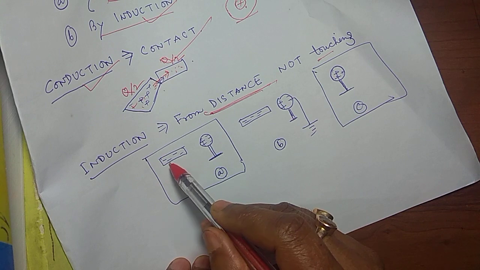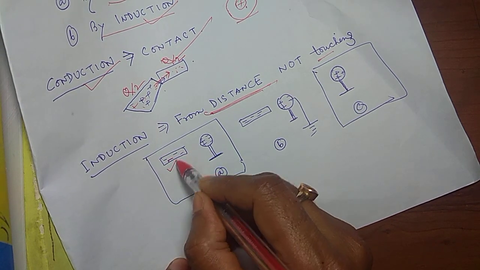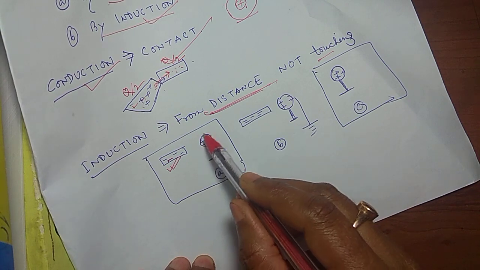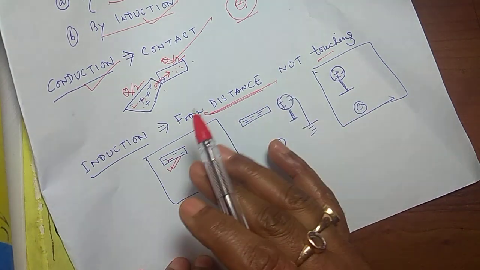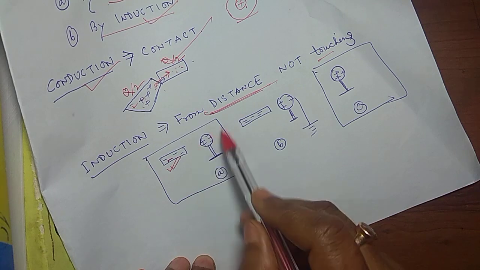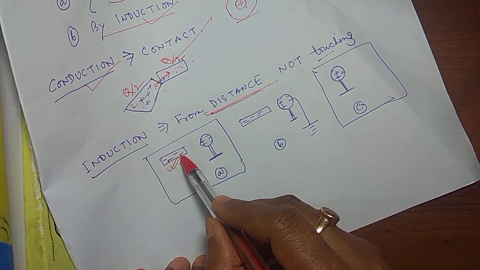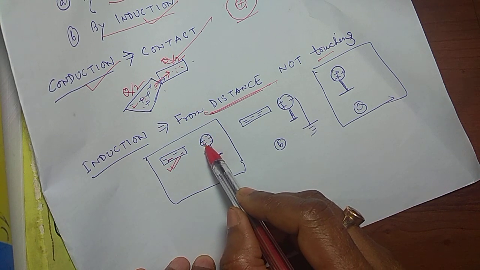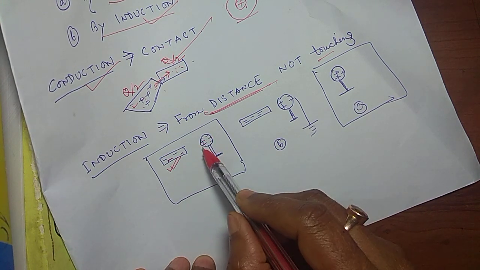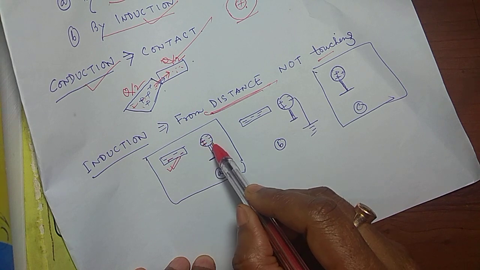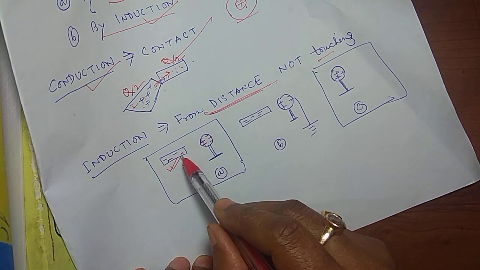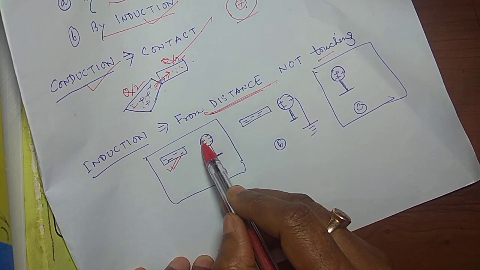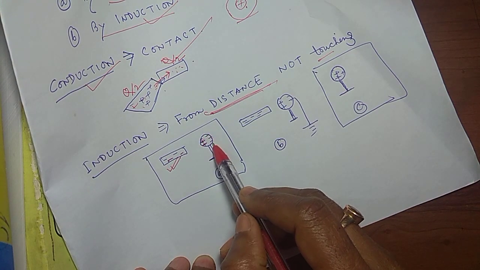Say this is a charged body and this is an uncharged body, so this will have equal numbers of protons and electrons. এবার this is negative charge, so negative charge এই বডির পজিটিভ চার্জটাকে একদিকে পোলারাইজড করবে. So positive charges will come here, negative charge will go by repulsion, so polarization: positive here, negative there.